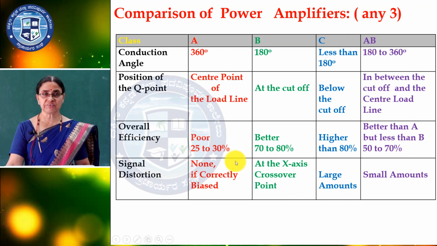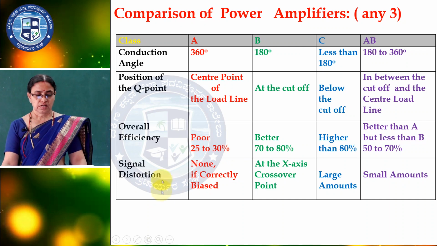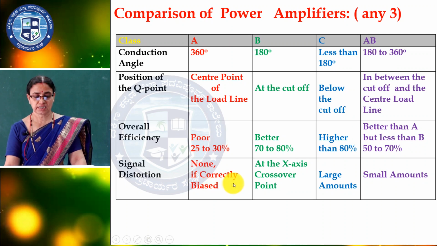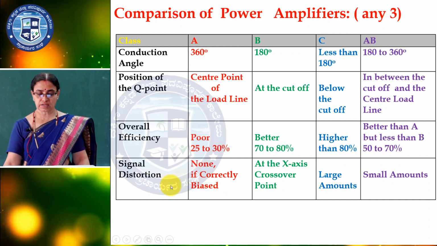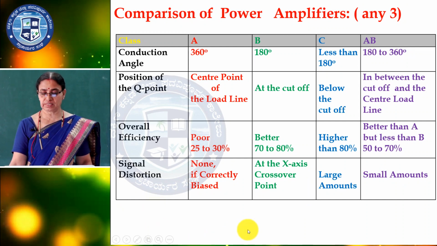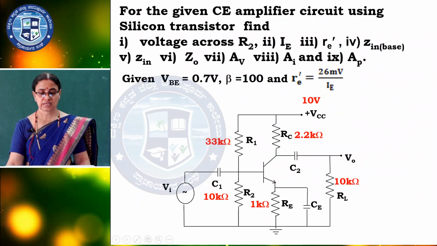Already told. Efficiency is very poor in class A, better in class B, and class C is much better, and between class B and C is the AB. And signal distortion is less in class A and more in class B, it is very large in class C, and between class A and B is nothing but class AB.